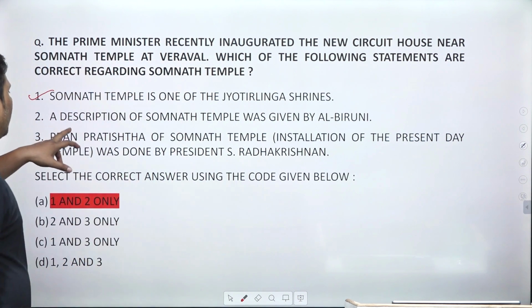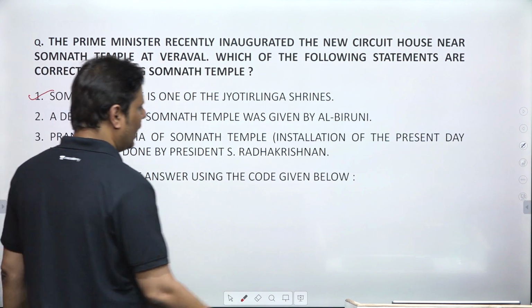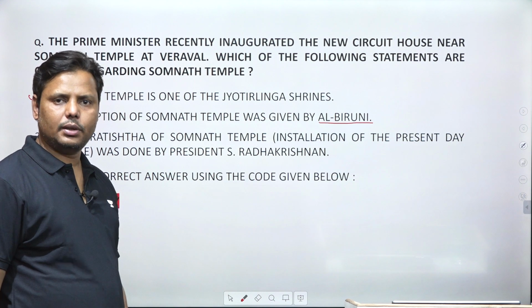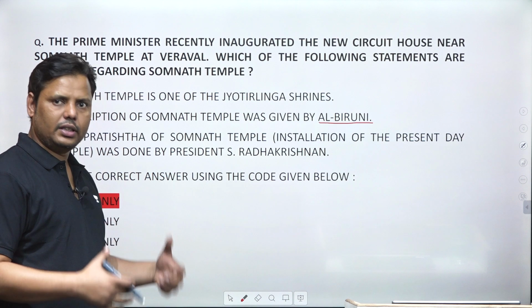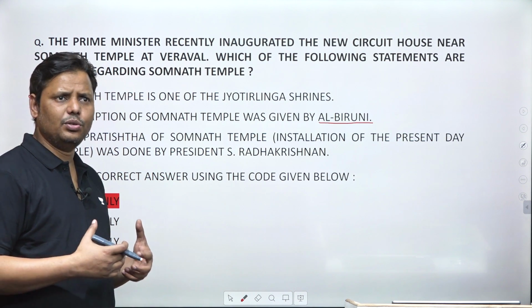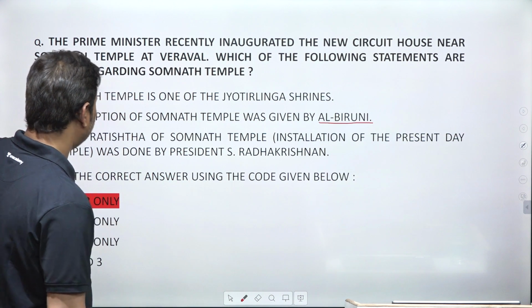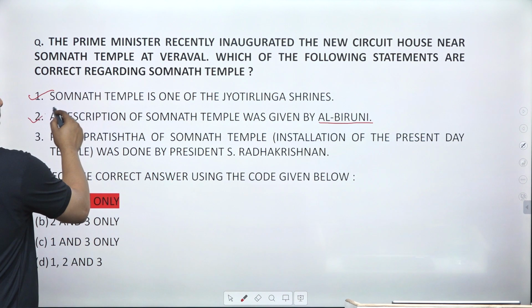Then it comes to the description of Somnath Temple given by Al-Biruni. Yes, this is also true, because Al-Biruni gives so much description of this particular temple. In fact, when it comes to the sources for this temple, they are very confusing, and very few also. For knowing about this temple, we even rely on Al-Biruni. So this statement is also correct.